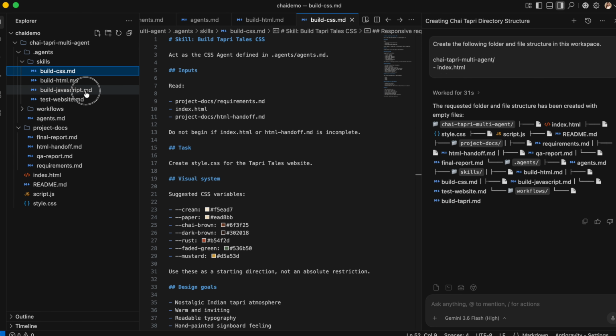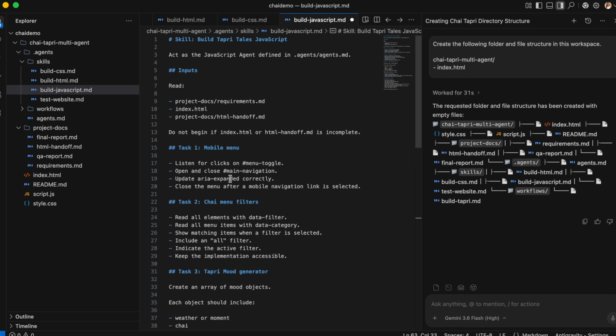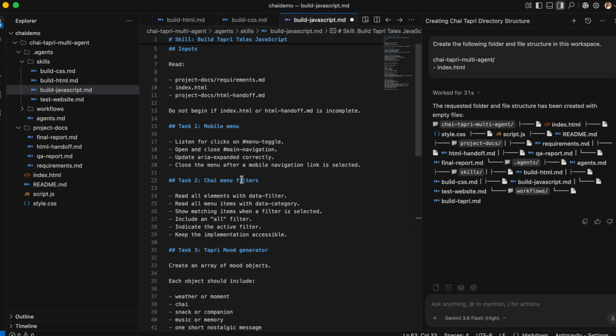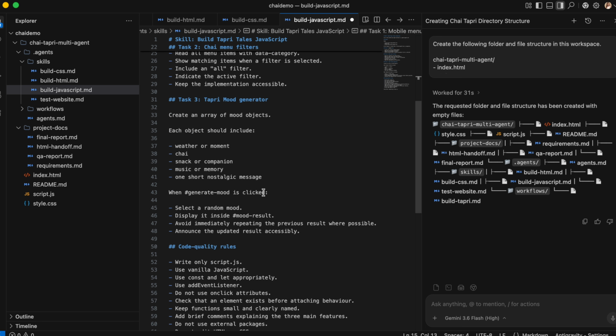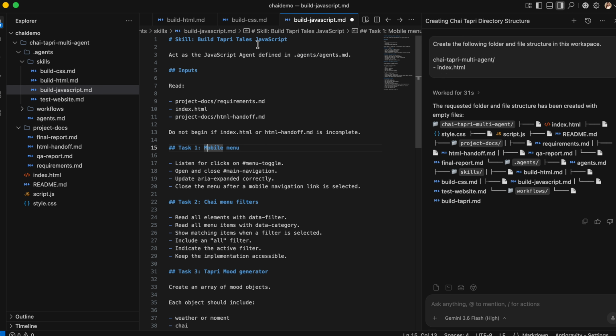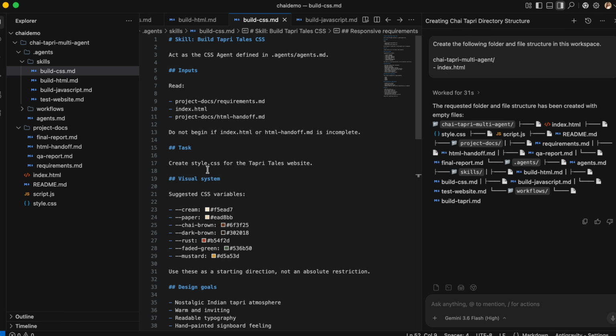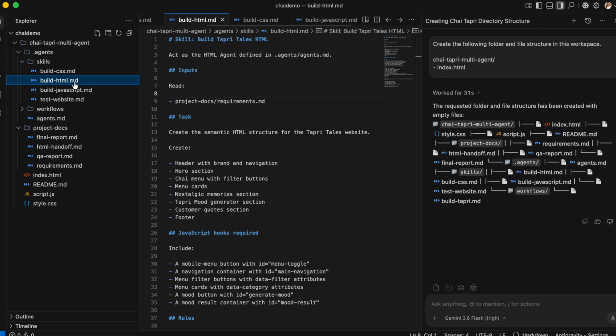Now coming to the JavaScript. In JavaScript also you can define all the rules for the mobile menu and how the navigation will happen, which will be handled from the JavaScript end. So basically what you are doing over here is creating a team of your AI employees. This is like your team of AI agents, each with a particular role, so you are defining the role for each of your employees.